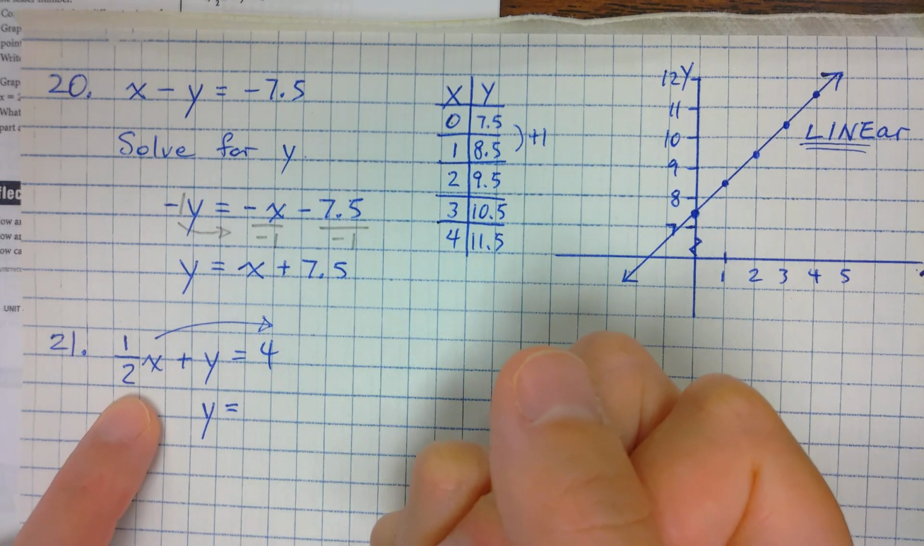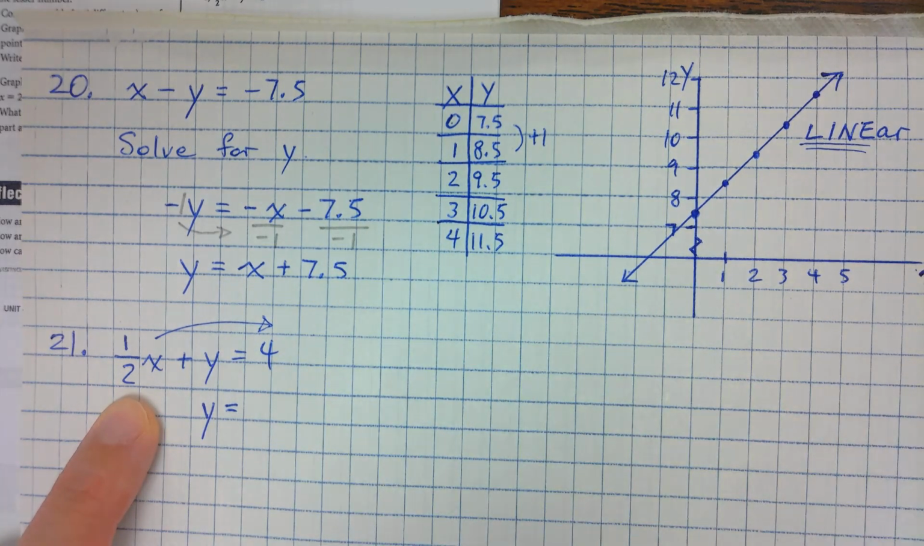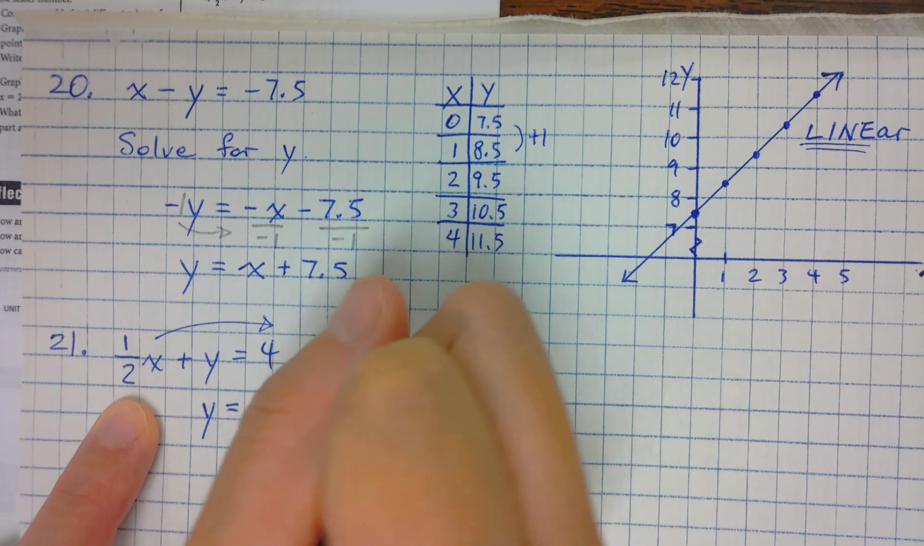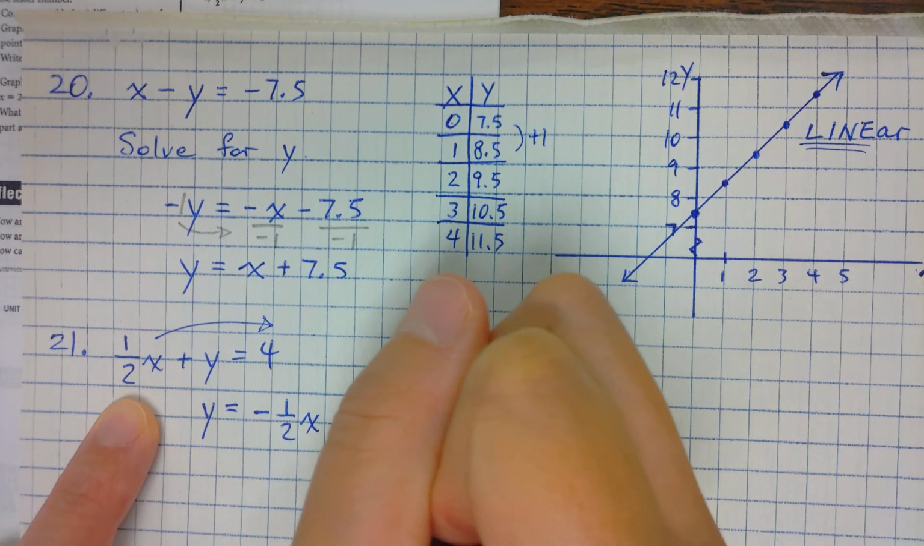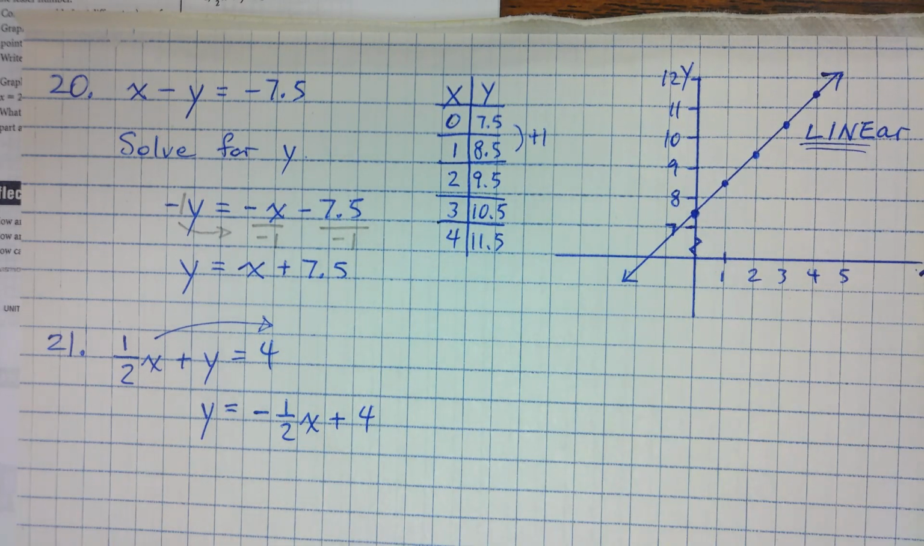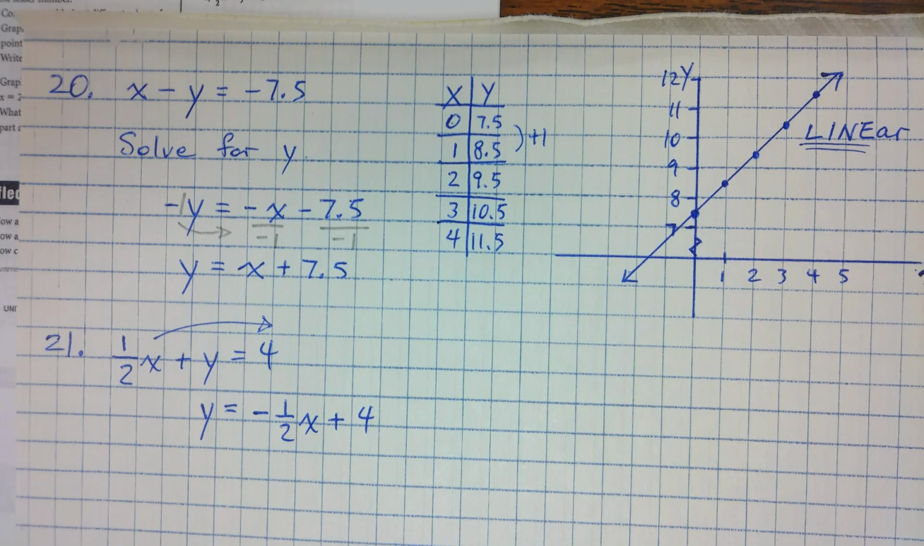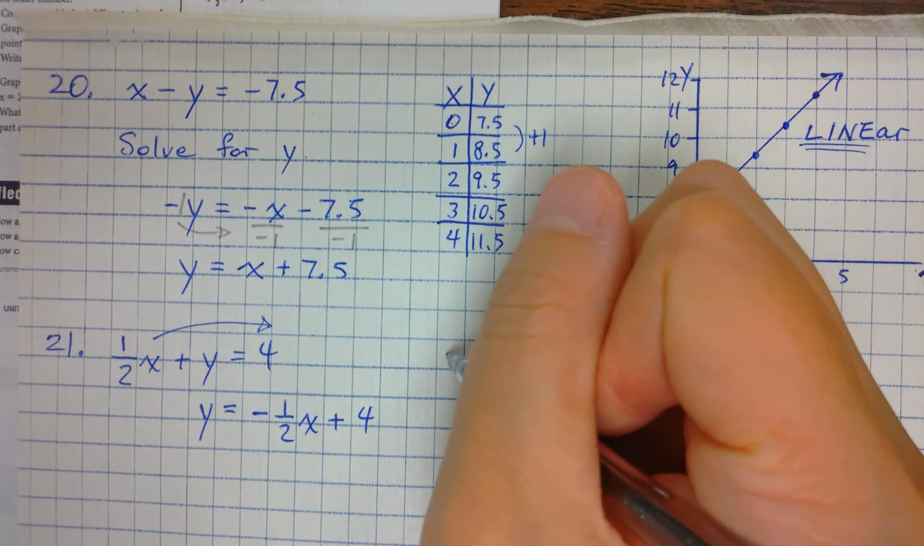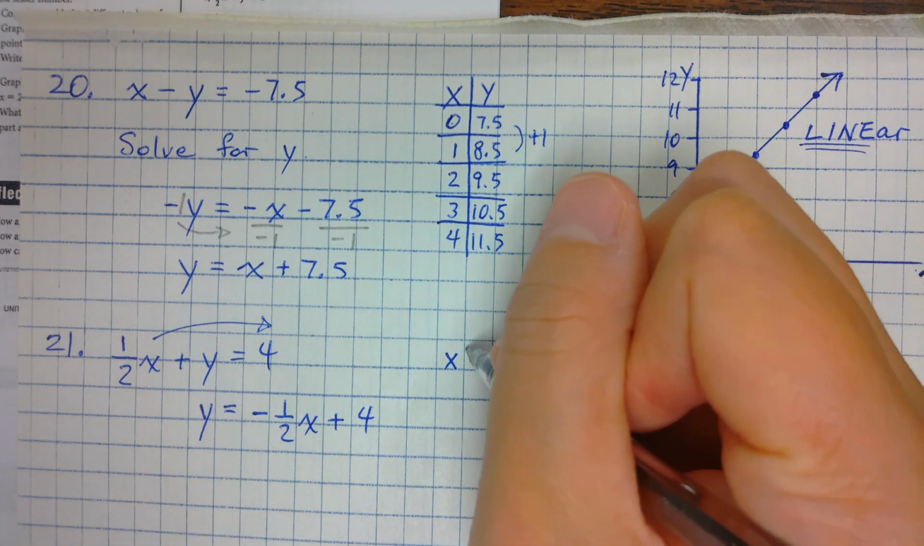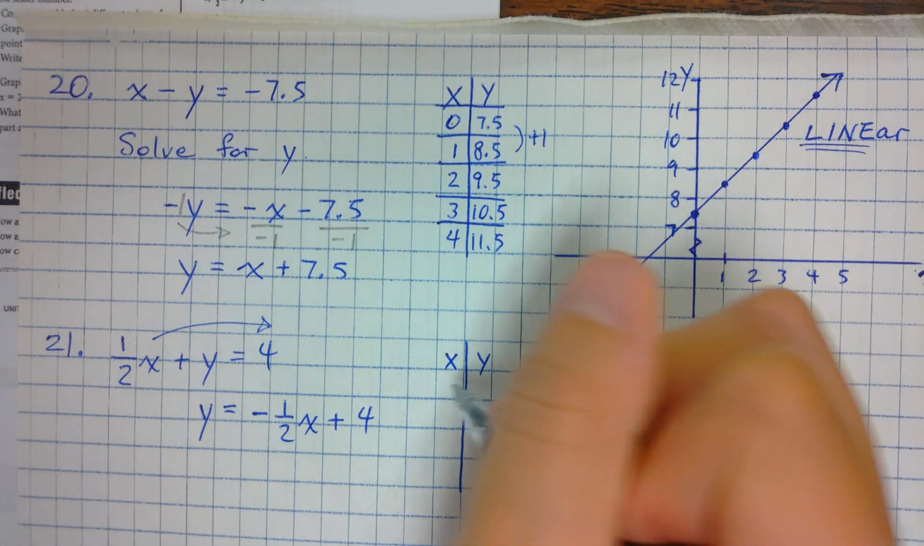When I move the half x over, what does it become? Negative half x. Good. And then plus 4. So there we go, there's my equation. Just one step, I have my equation. X and y. Create my table of values.